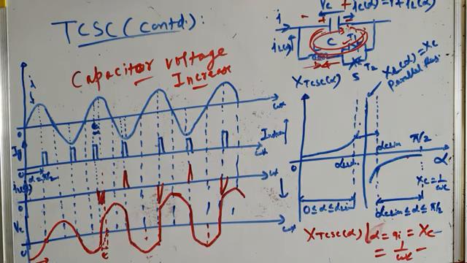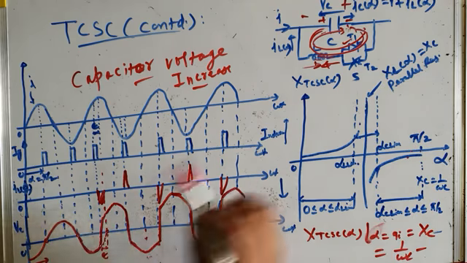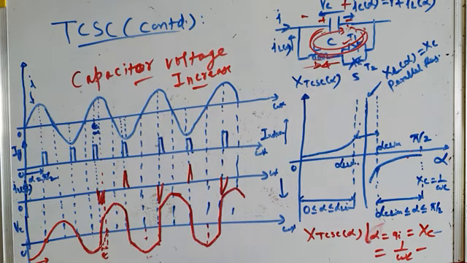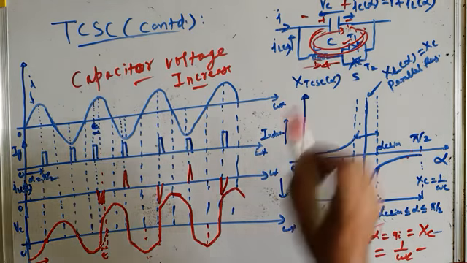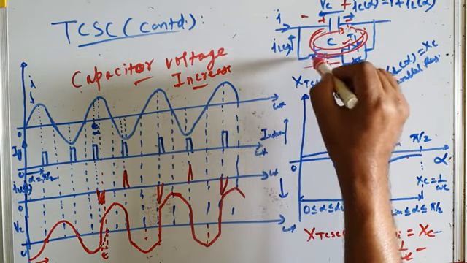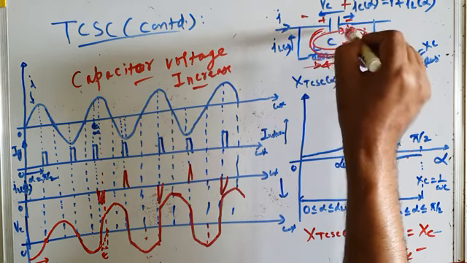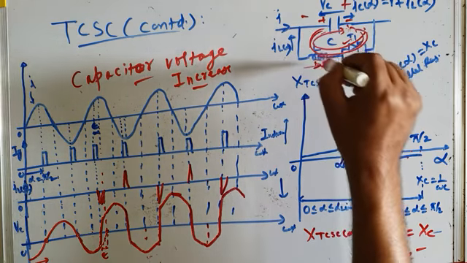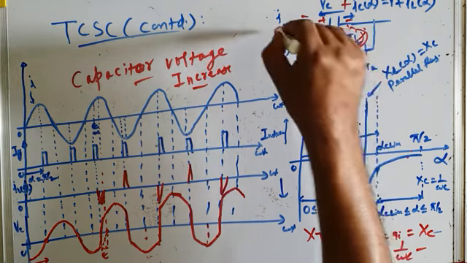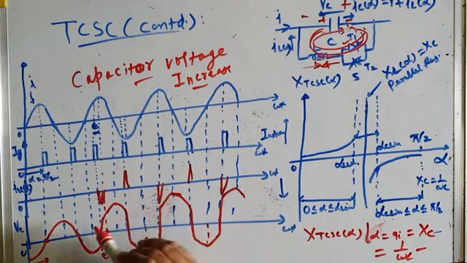From the physical significance, you can see physically what happens. The capacitor voltage increases because the capacitor discharges through this inductor. It becomes an LC circuit, and we know that in an LC circuit, when a capacitor discharges through inductor, the inductor releases energy and charges the capacitor in the reverse direction. So the capacitor gets charged in the reverse direction because of the energy released by the inductor and because of this transmission line current. Therefore it charges to a higher voltage.